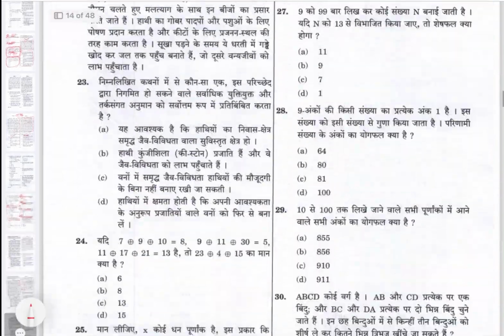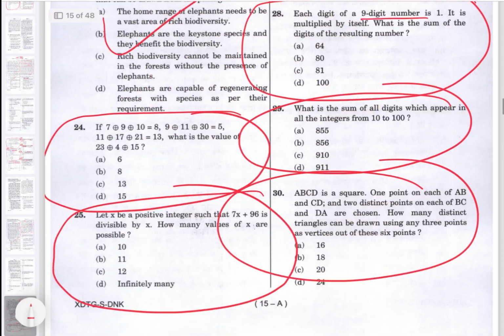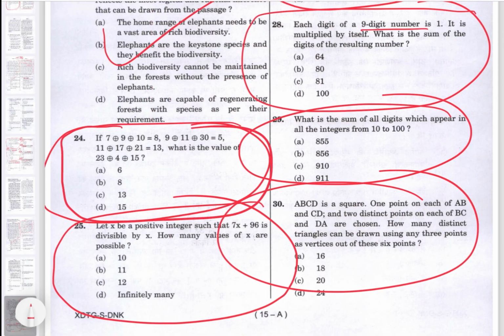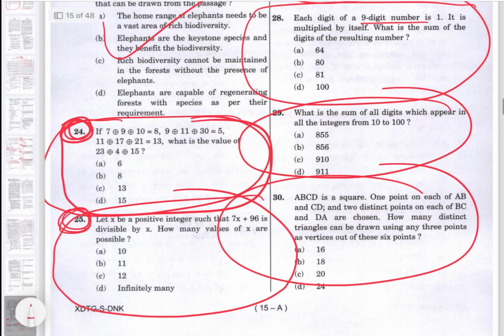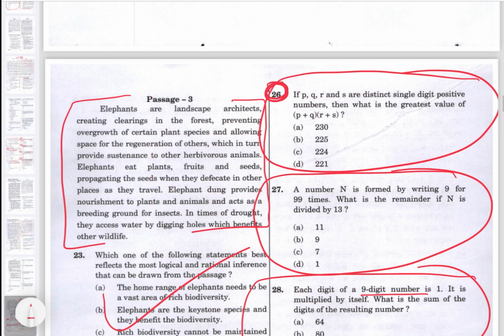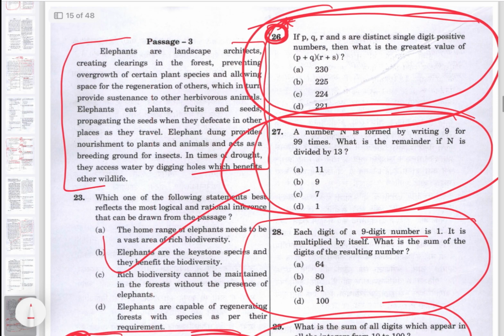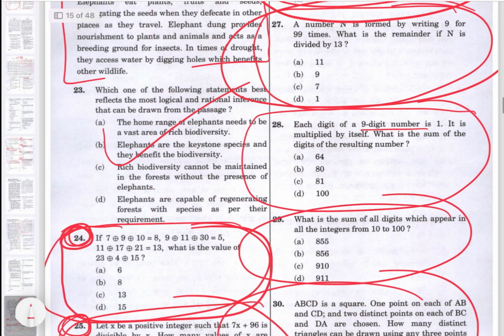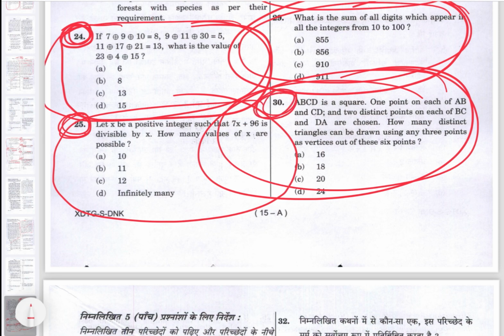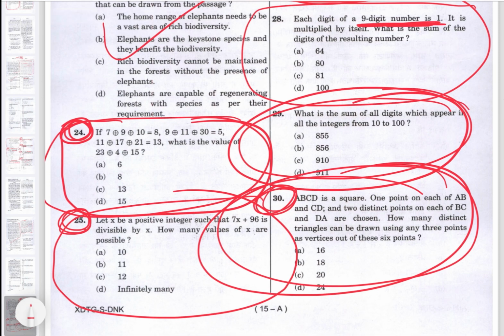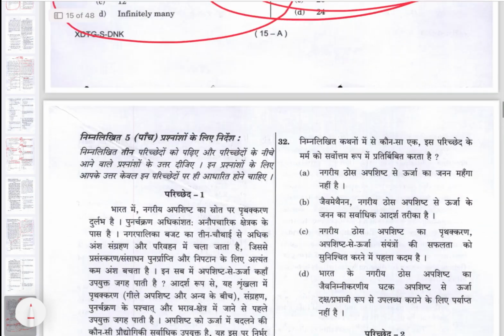Then again see this kind of question, see this question you can solve, okay, second round question. And this question, if you know the concept you can solve, if not then don't do it. And this question is one of the easy questions, okay. So this question you can solve in the second round. And see this question, if you know the concept you can solve it, if not then don't solve it. And this question also you can try, and this, and this. So these are second round questions. So read a little, if you understand what to do, then solve them, okay. So this is the second round.